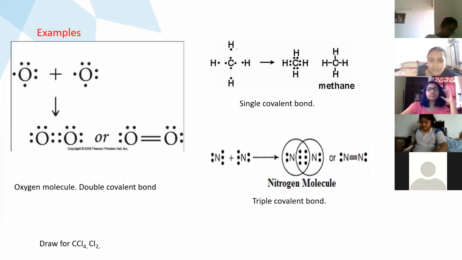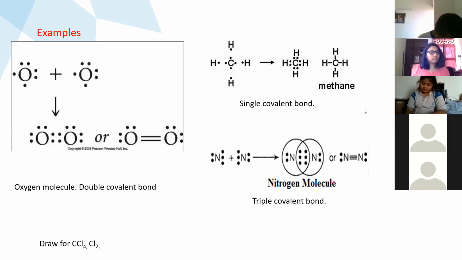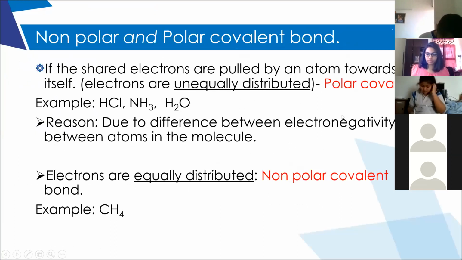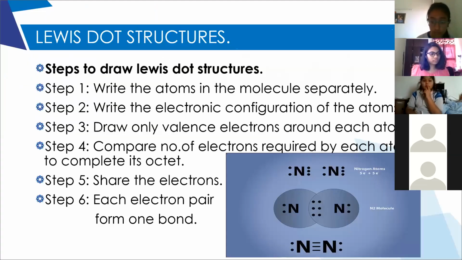Same as methane, NH3, ammonia. NH3. So what is the first step? Draw the atoms. Draw the atoms in the molecule separately.